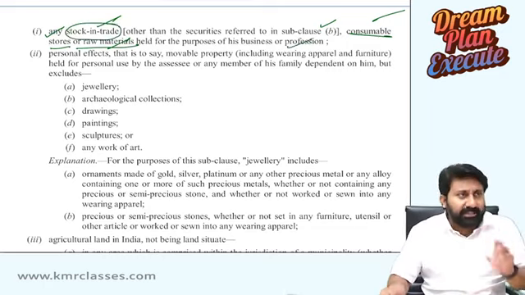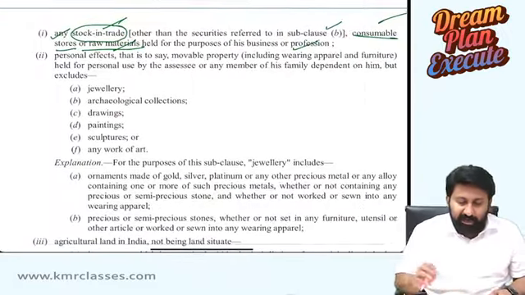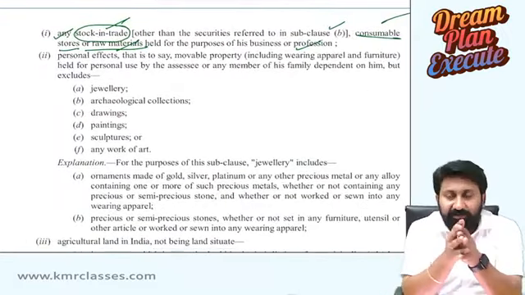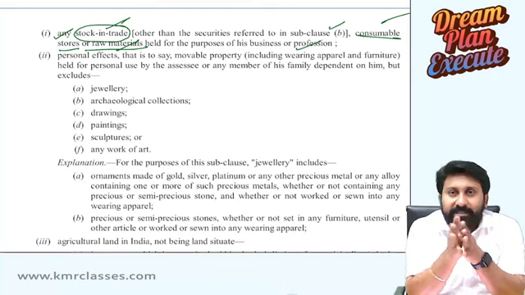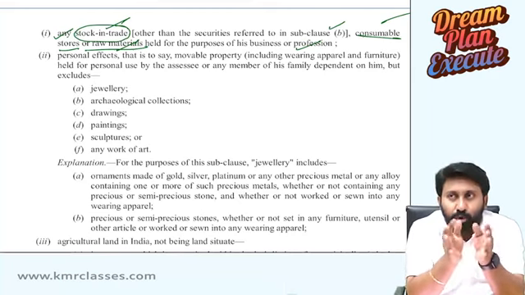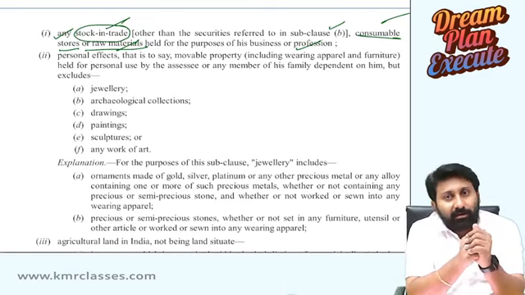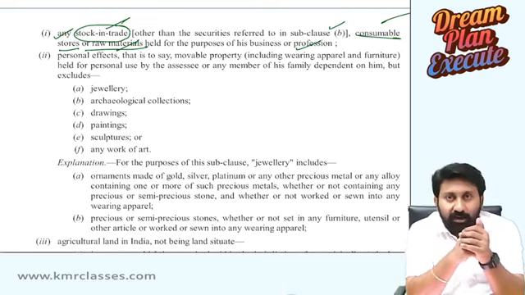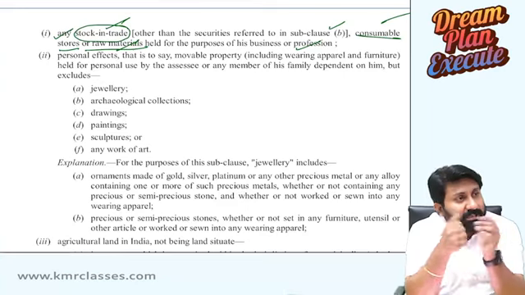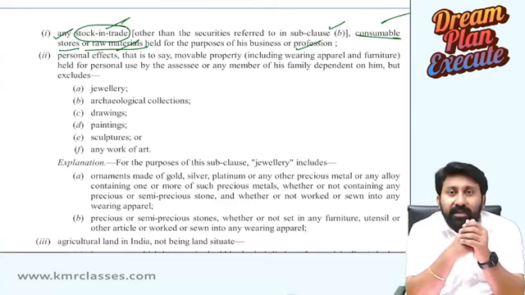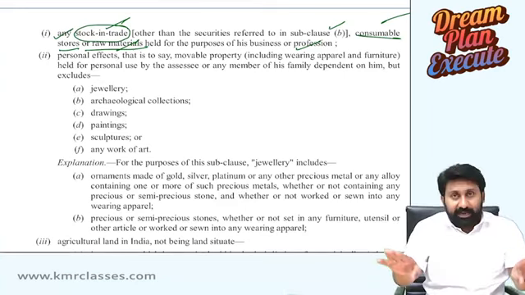See, the logic is very simple. I have written here clearly. Anyway, I will explain first. I purchased goods worth 1 lakh. I sold them at 2 lakh. What is the gain arising? 1 lakh. It is already chargeable under section 28, PGBP. That's why it is not charged under the head capital gains.